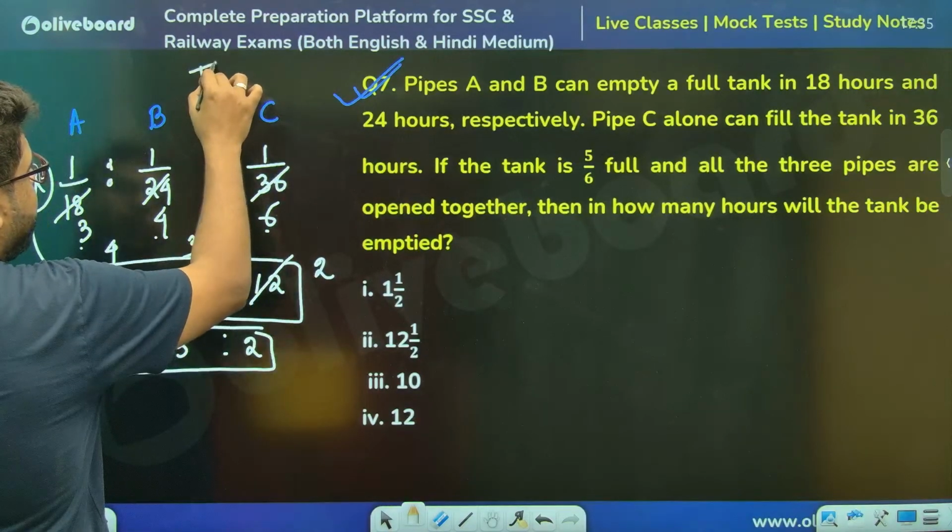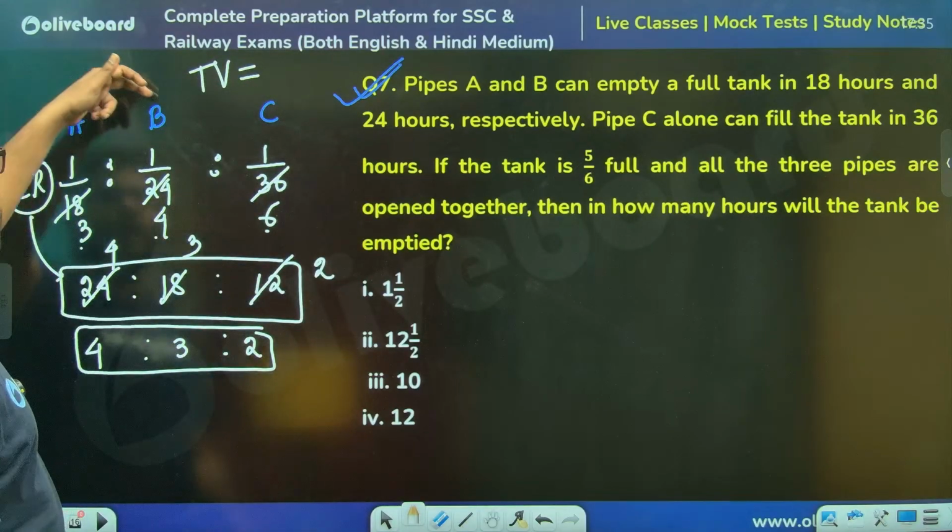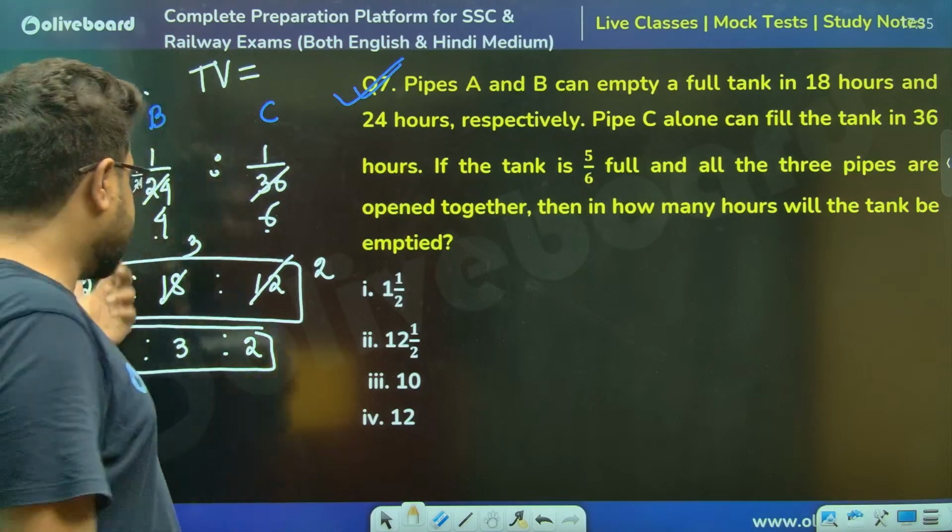Now the total volume we need to figure out. Total volume, you can go with A or B or C, anything goes. So let's go with C.